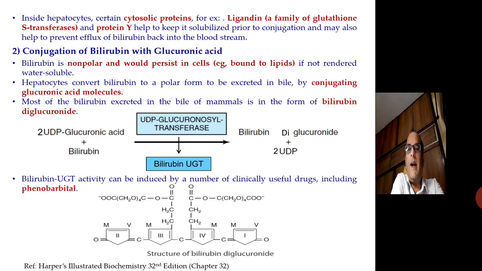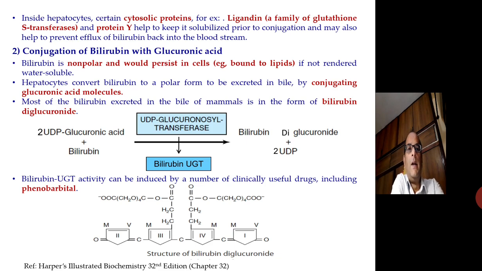The second process is the conjugation of bilirubin with glucuronic acid. Bilirubin is non-polar and would persist in cells bound to the lipids if not rendered water soluble. Hepatocytes convert bilirubin to a polar form to be excreted in bile by conjugating it to glucuronic acid molecules. Most of the bilirubin excreted in the bile of mammals is in the form of bilirubin diglucuronide.